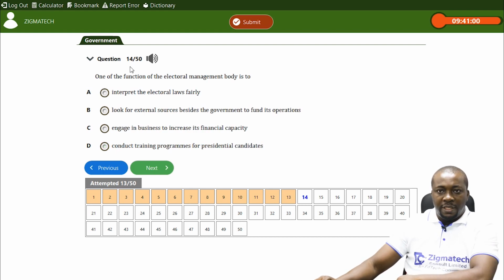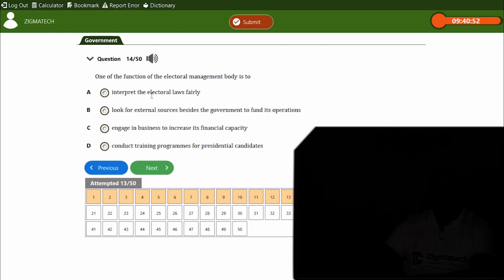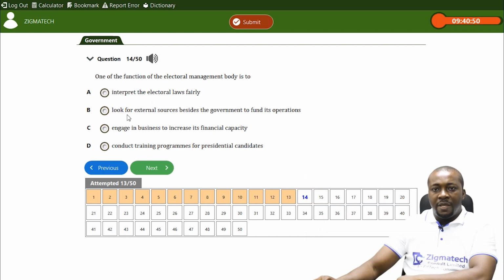Question number 14 says, one of the functions of the electoral management body is to, which one? The option says A, interpret the electoral laws fairly. B, look for external sources beside the government to fund its operations. Of course, they don't source for external sources. They depend solely on the government to fund its operation.